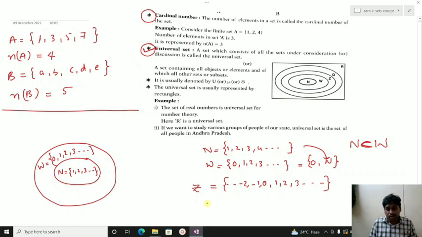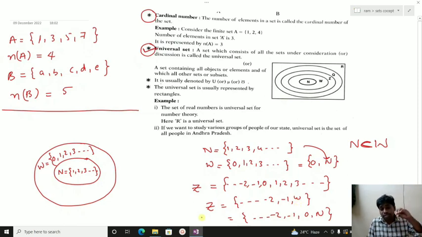If you observe properly, in integers the negative numbers, 0, and natural numbers are all present. So natural numbers are a subset of integers, and whole numbers are also a subset of integers.